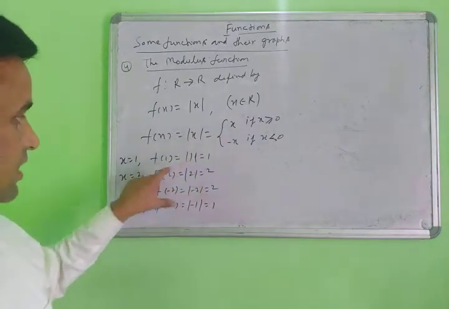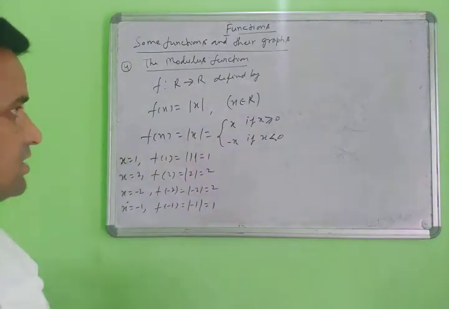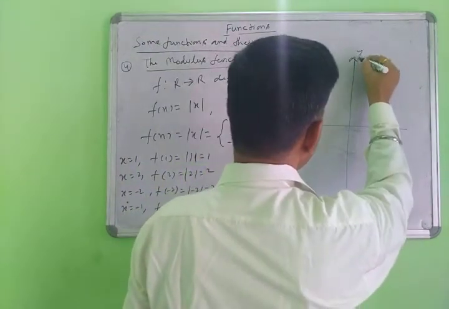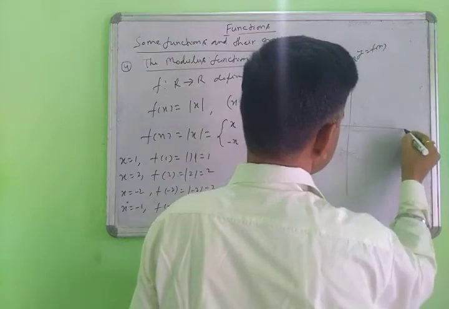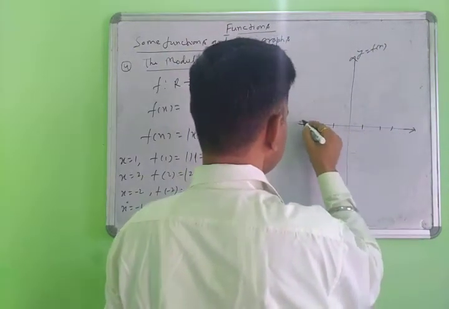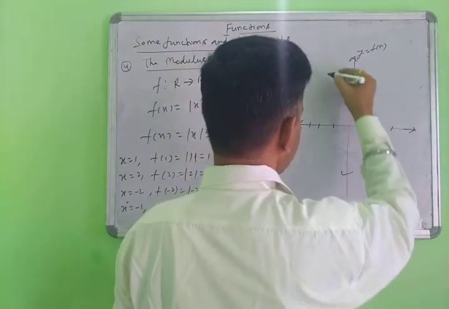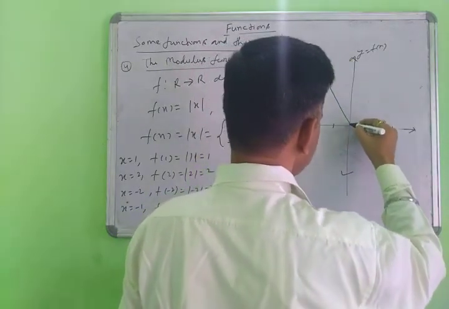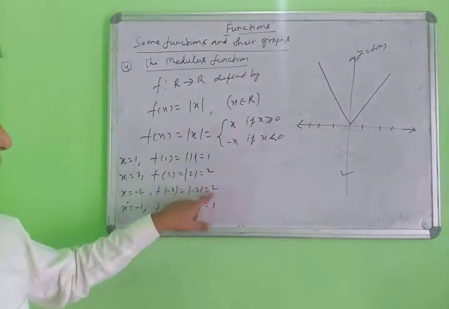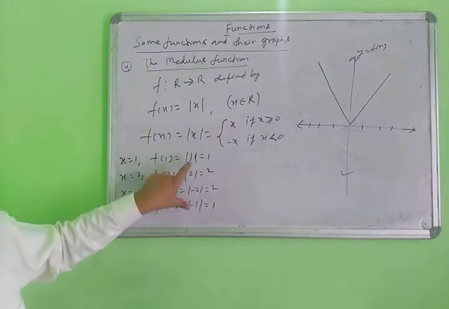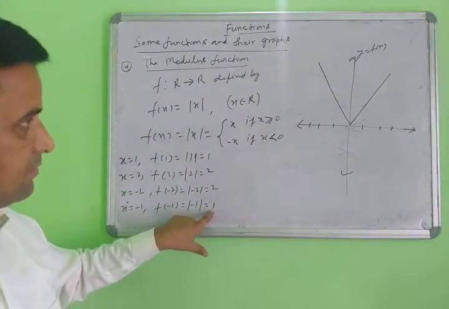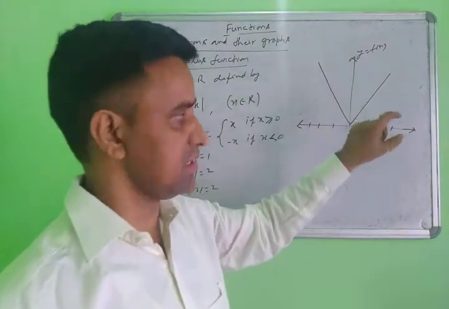Look here, there is some difference between the polynomial function and the modulus function, because here there is no power, it is in a simple way, that means 1, 1, 2, 2, 3, 3. When you draw the graph y equal to f(x), this is the x axis, 1, 2, 3, 1, 2, 3, this is the diagram. It will always be in this form, in a straight line. Y is also never negative, because of your modulus sign, y is always positive in this graph.